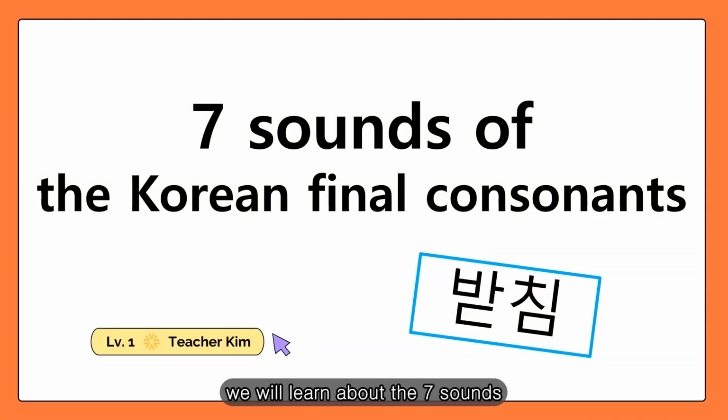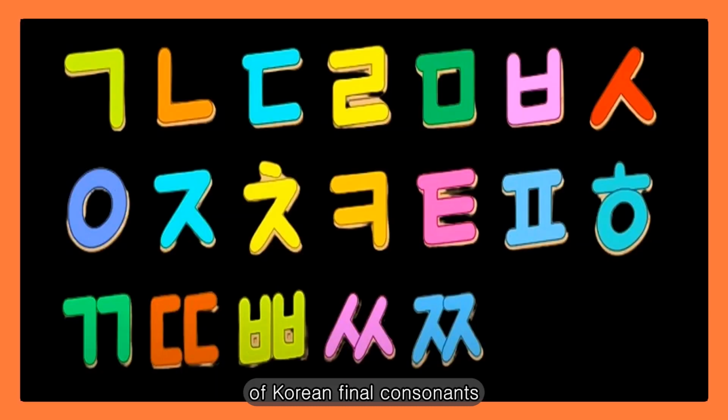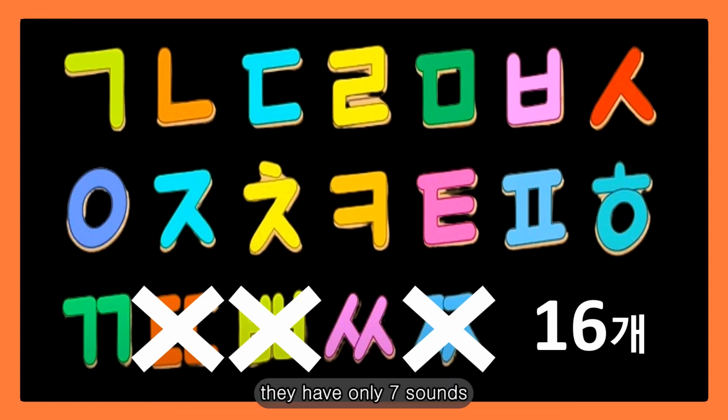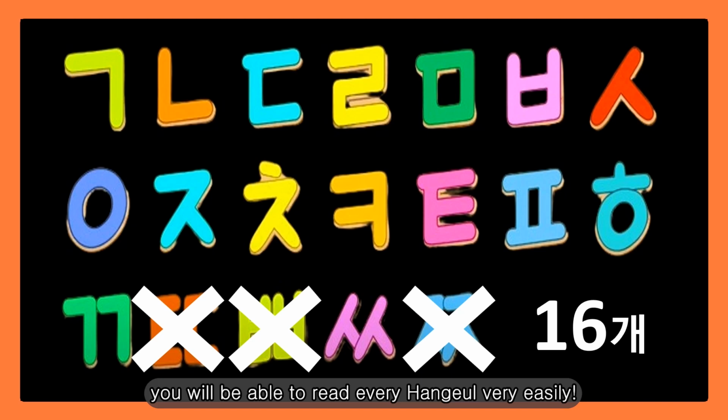Today, we will learn about the 7 sounds of Korean final consonants. Of the 19 consonants in Korean, excluding 3, 16 can be used as final consonants, and they have only 7 sounds. So after learning this lesson, you will be able to read every Hangul very easily.